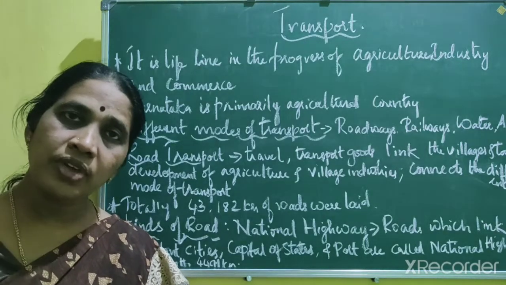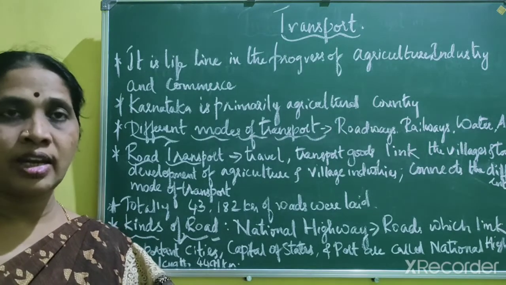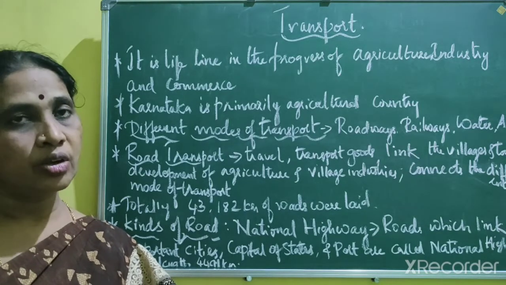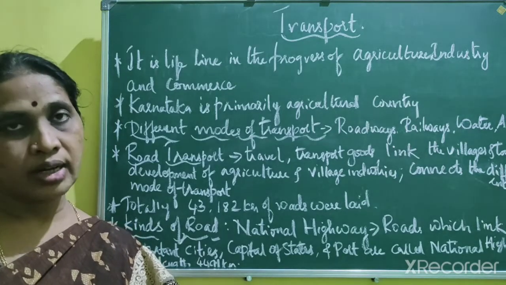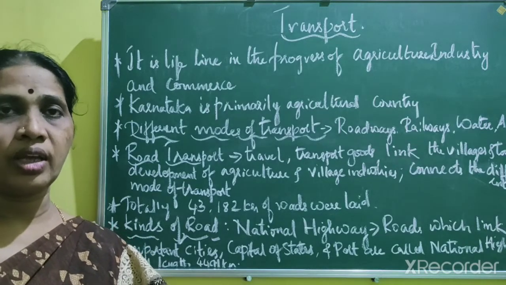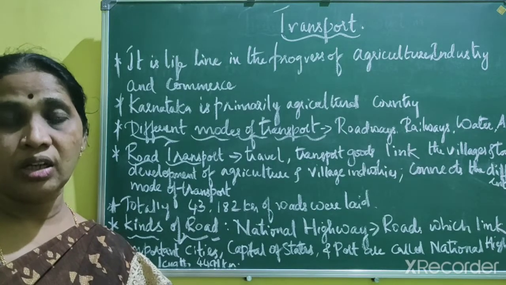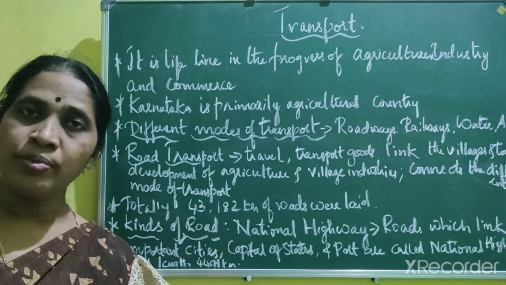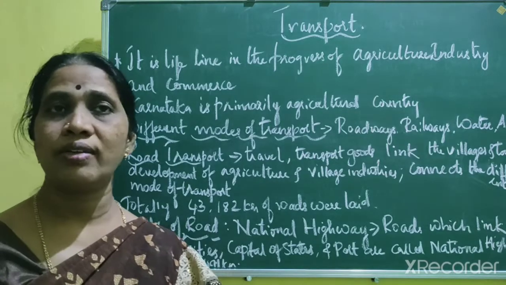Okay, it was after independence, when the Vishala Mysore state came into existence in the year 1961, that they began to give importance to the development of roads. Okay, and at present the total length of the roads in Karnataka is 31,062 kilometers. Among that, it is said that only 35% of the roads are metalled and the remaining are unmetalled. Okay, and still there has been an improvement in the quality of roads after independence. So this is about the development of roads.